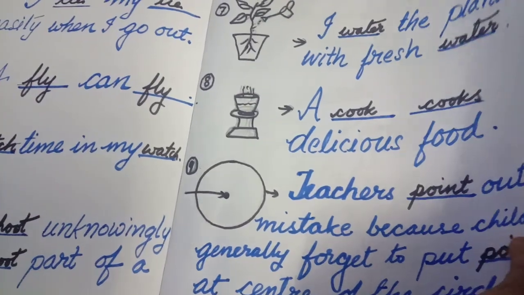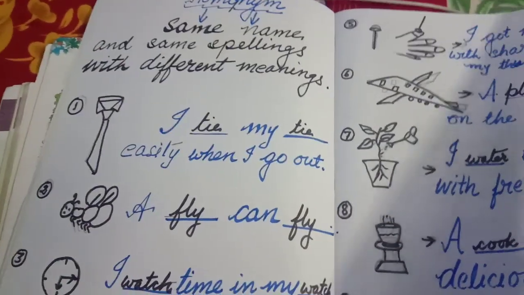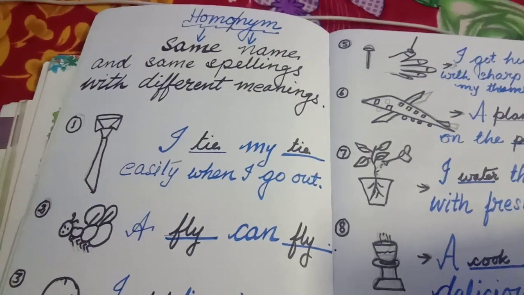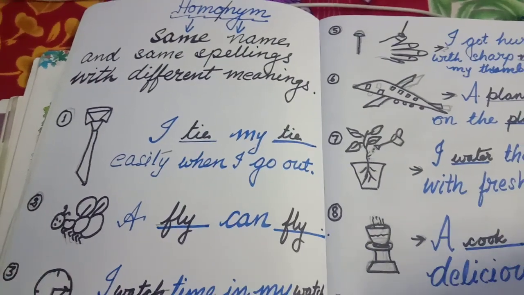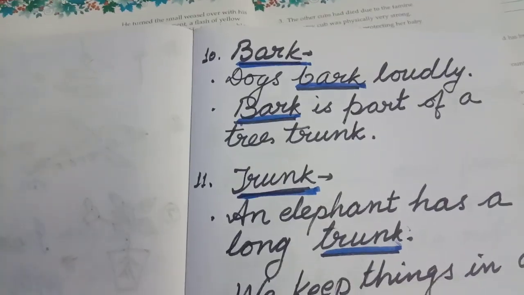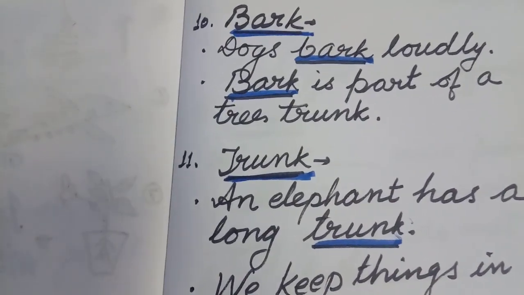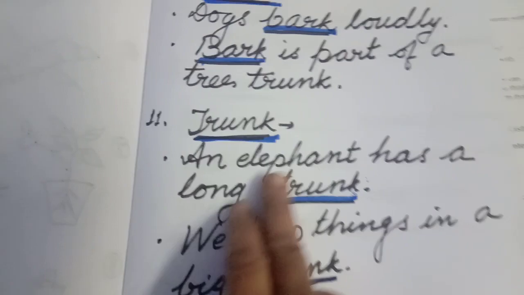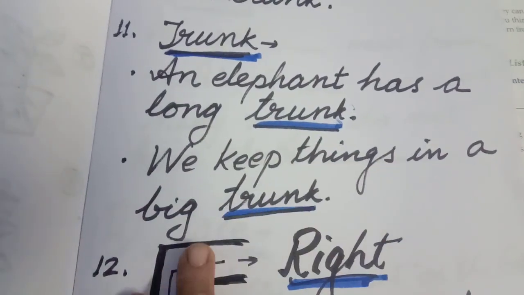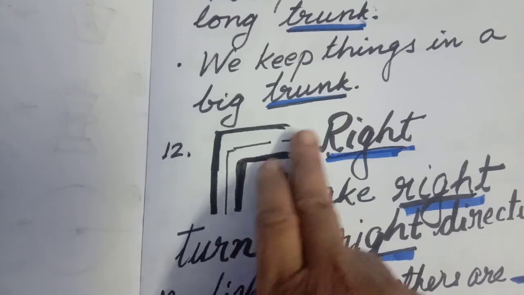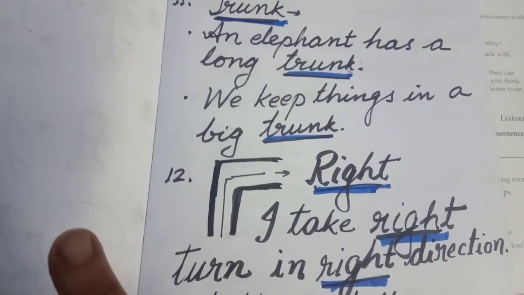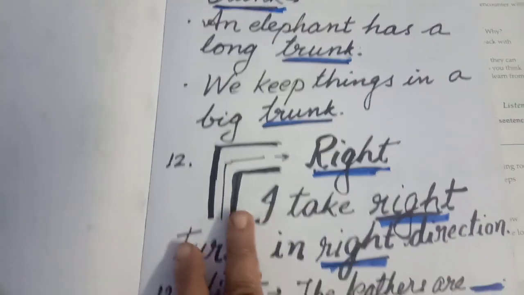My next is, homonym is very important. Why? Because spellings same, sound same, having different meaning. So I have used it in a different way in this regard. Bark. Dogs bark loudly, and bark is a part of a tree trunk. Here trunk. An elephant has a long trunk, and we keep things in a big trunk. Trunk is just like a suitcase, and it is generally of iron or steel.